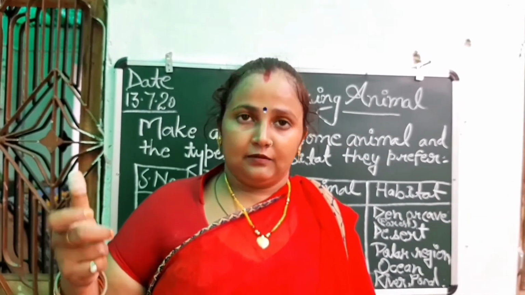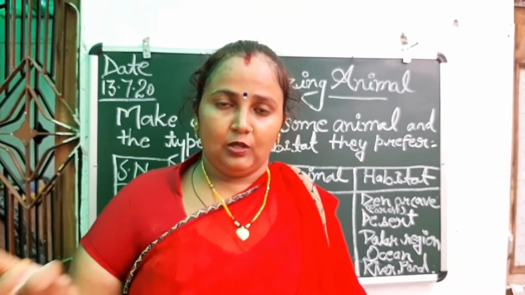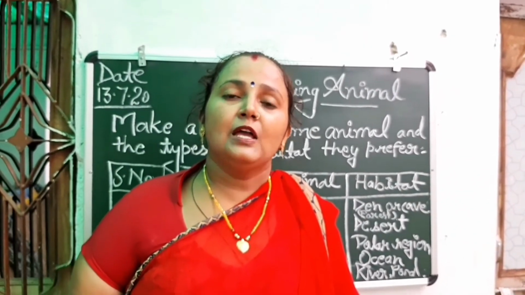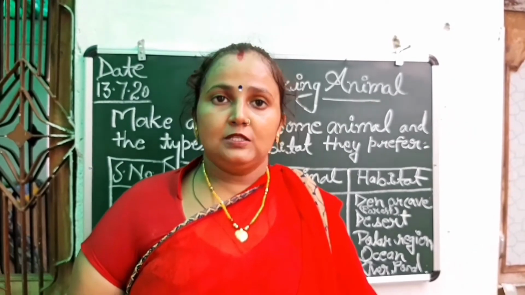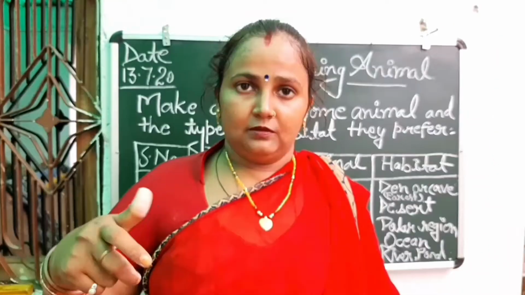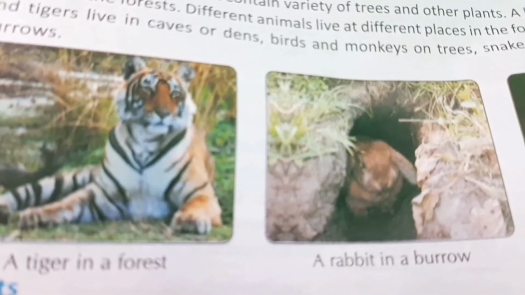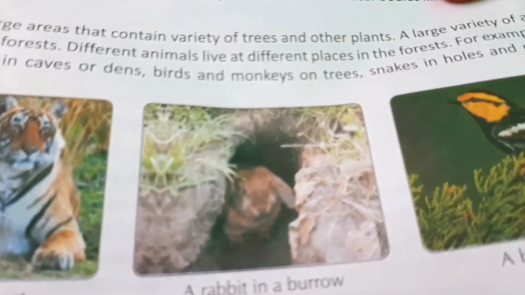They are getting all the things they need in the forest, means they are living naturally in the forest. They are getting food, and they can save themselves from their predators.